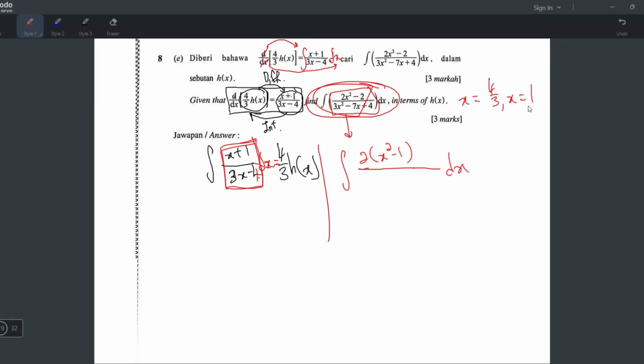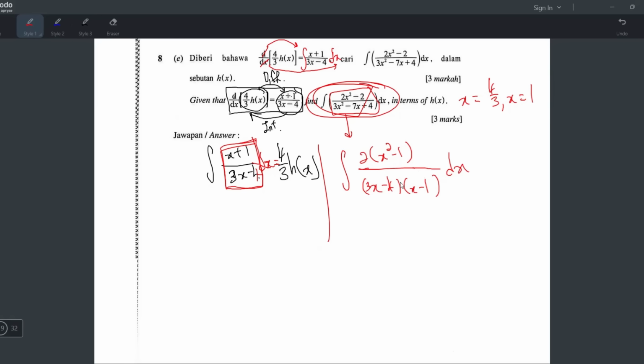Betul lah? Let me try 3, negative 7, 4. Yeah, 4 over 3 and 1. But we don't want the X value. We only want to factorize. We don't want to solve. Yeah, we are not trying to solve for x. We're trying to factorize. So what we want is the baris before this. So 3 hantar jadi darab, 4 hantar balik jadi minus. And then the 1 hantar balik jadi minus 1. This is what we want.